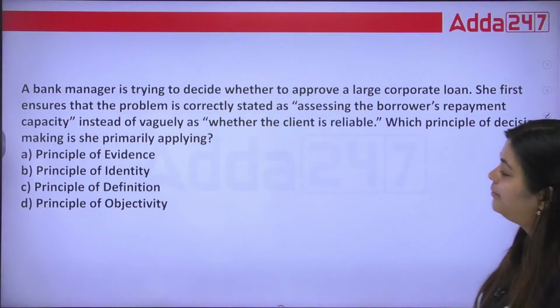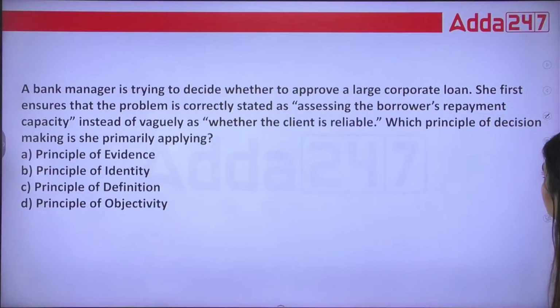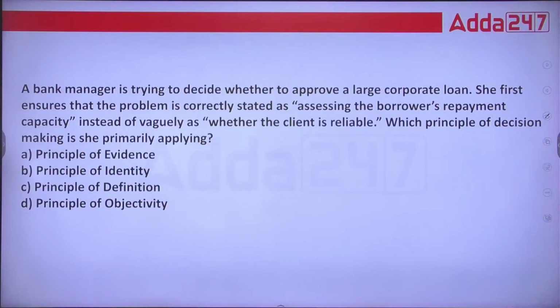Next, a bank manager is trying to decide whether to approve a large corporate loan. She first ensures that the problem is correctly stated as assessing the borrower's repayment capacity, instead of whether the client is reliable. Which principle of decision making is she primarily applying?